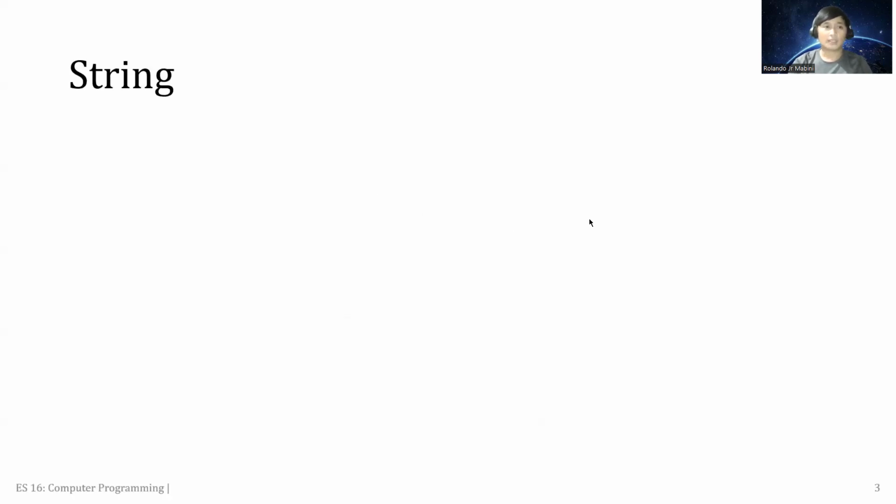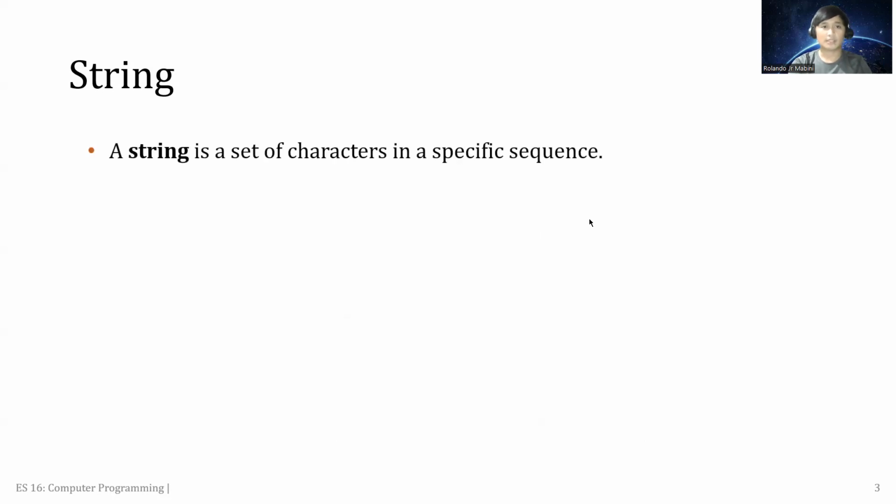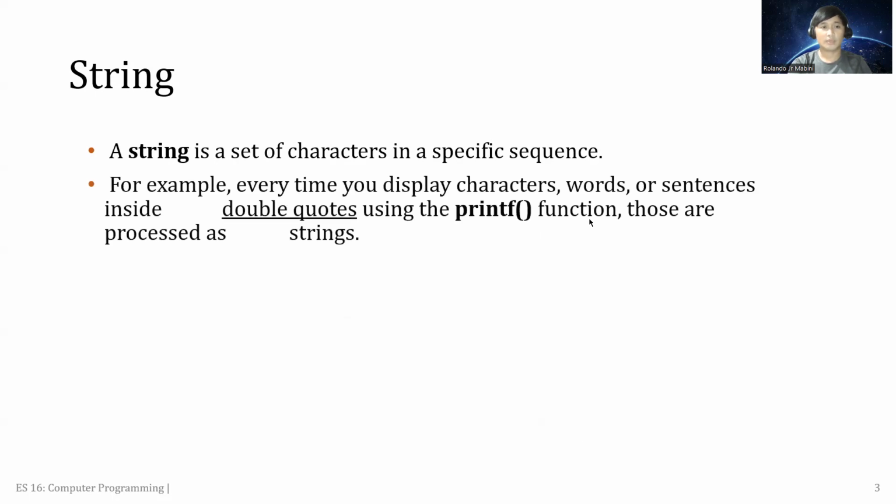Okay, to start, string. String is a set of characters in a specific sequence. So for example, every time you display characters, words, or sentences inside double quotes using the printf function, those are processed as strings.